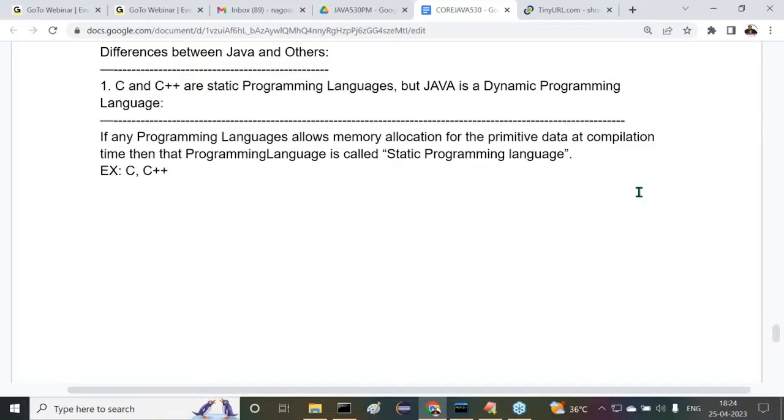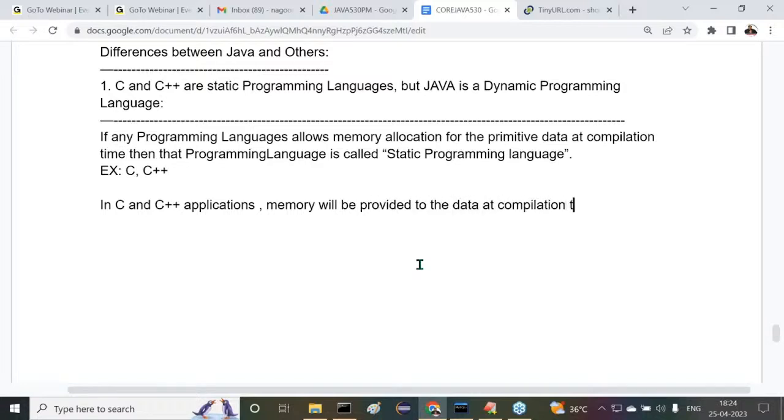In C and C++ applications, everybody understand my point here, memory will be provided to the data at compilation time only, not at runtime.